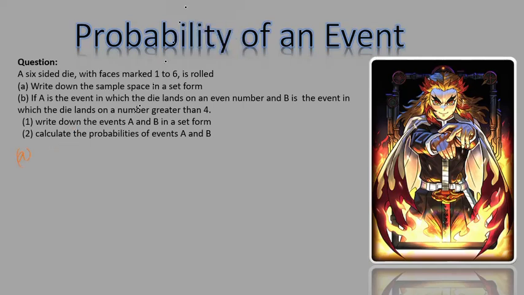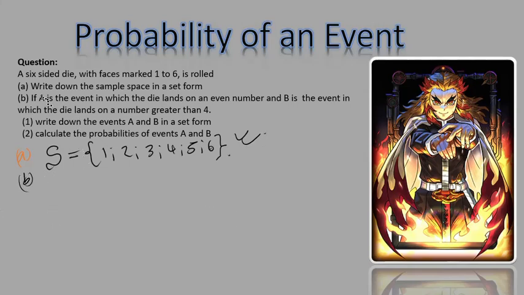To answer A, they want the sample space in set form. The symbol for sample space is S. Then we put this here. What is the sample space of a 6-sided die? It's 1, 2, 3, 4, 5, 6. There. If it's 2 marks, you get your easy 2 marks there. Easy as that.